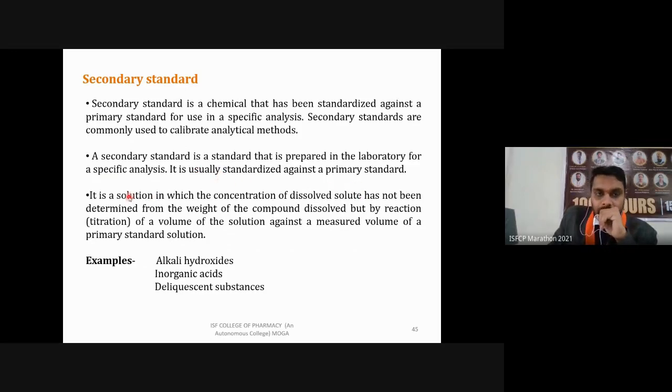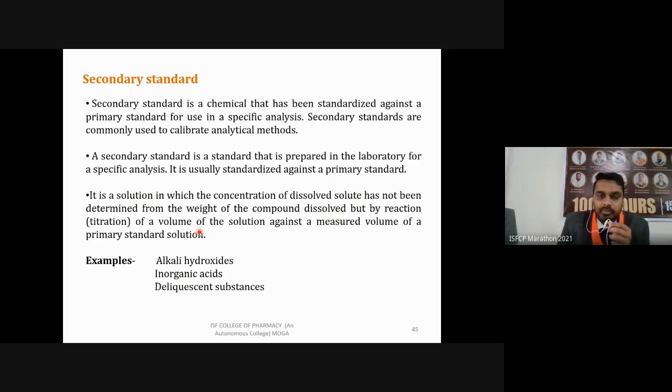It is a solution in which the concentration of dissolved solute has not been determined from the weight of compound dissolved, but by reaction of a volume of solution against a measured volume of primary standard solution. What does it say? For example, we are preparing 0.1 normal sodium hydroxide solution in our lab. We have calculated the amount, weighed it, and dissolved it in a particular amount of solvent, and we can say it is 0.1 normal.